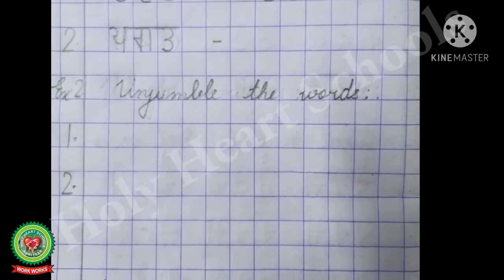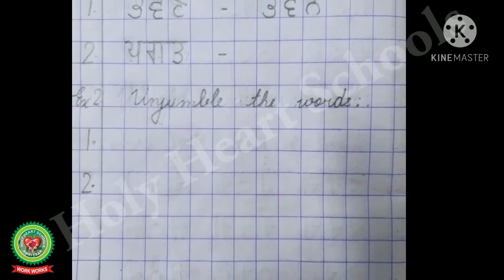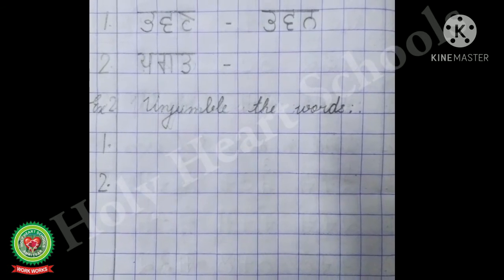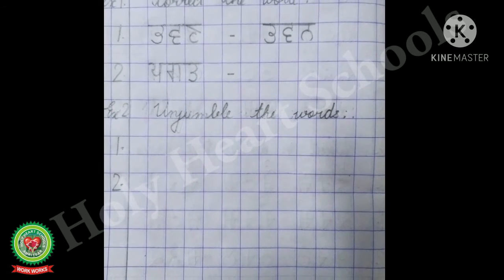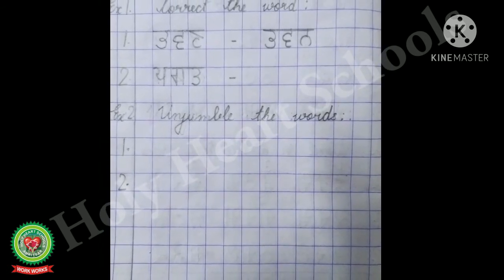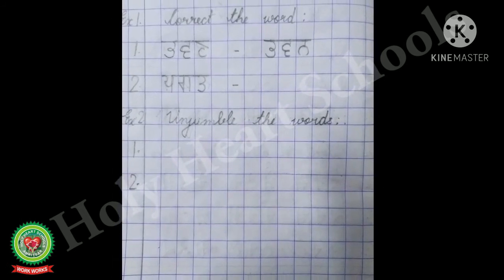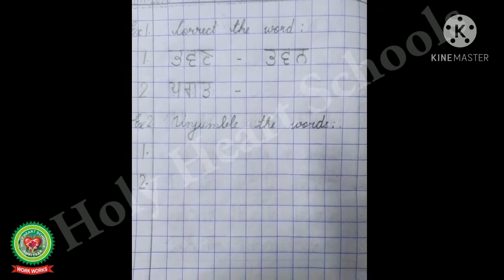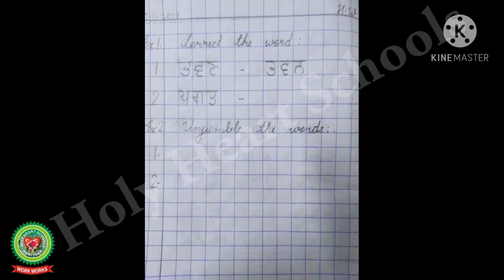Now, leave one line and in the next line write down EX exercise 2. Exercise 2 is unjumble the words. Unjumble the words. Now put a colon and then set two numbers under this exercise.